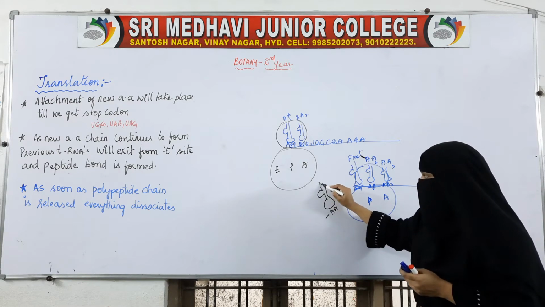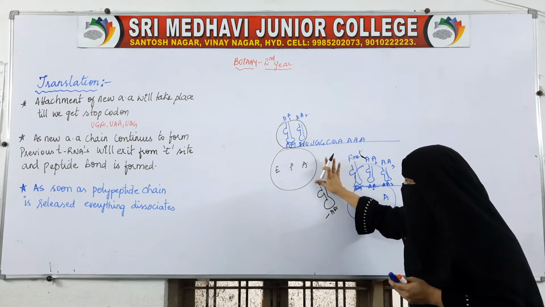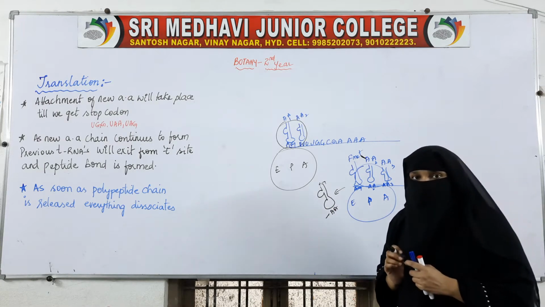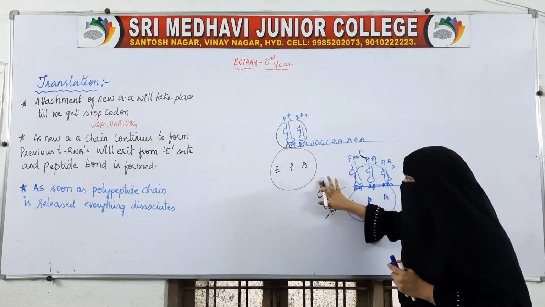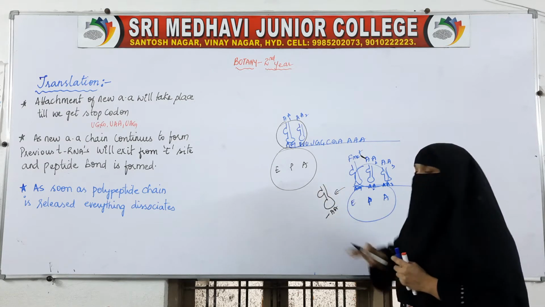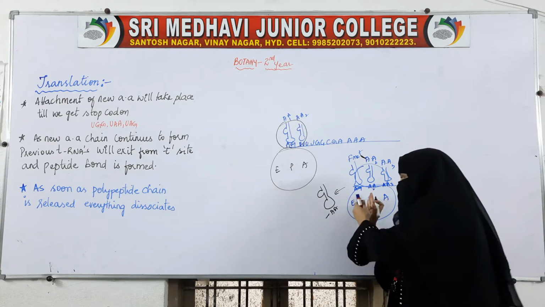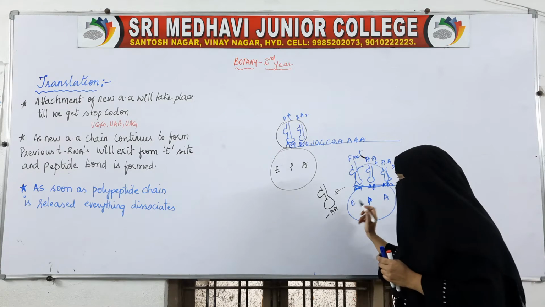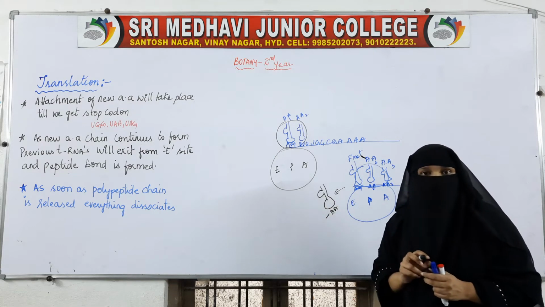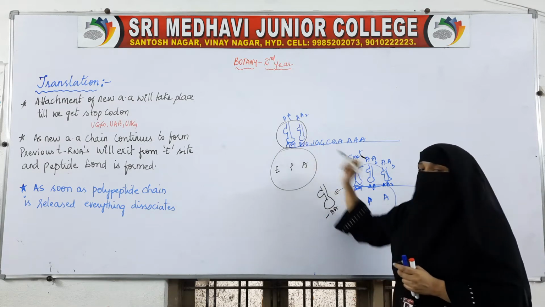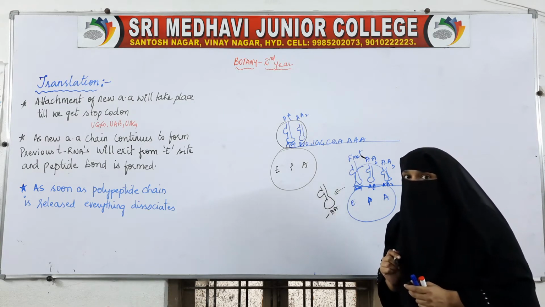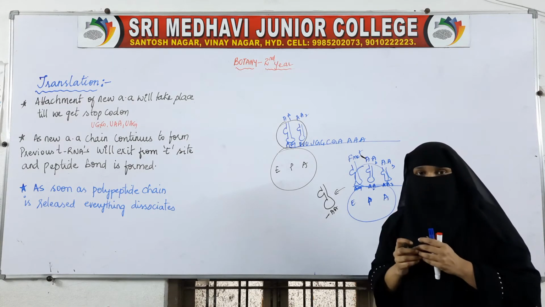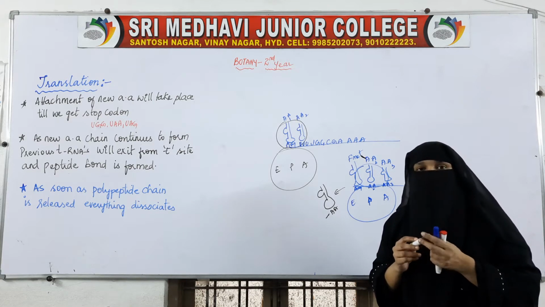Now AUG was there, but it won't be there when the tRNA comes out from the ribosome. The amino acid will not be on the tRNA. Only the tRNA will come out from the E site of the ribosome, not the amino acids. Then where will the amino acids be? They will be joining and making the peptide bond.